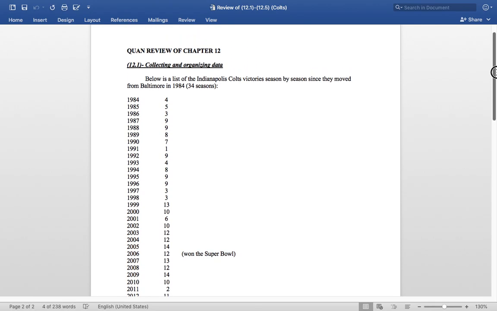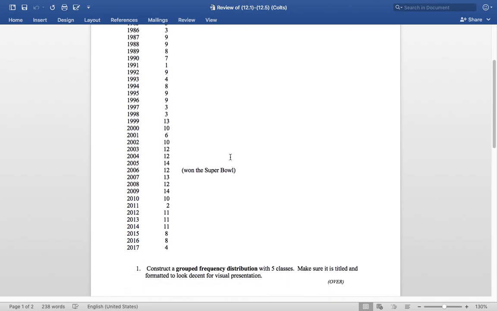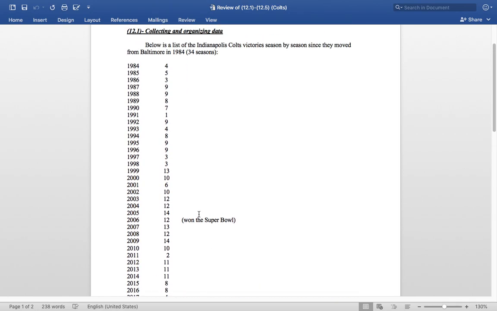It's the list of the Indianapolis Colts victories season by season since they moved from Baltimore in 1984. Did you know that about the Colts? That they have not always been in Indy. They used to be the Baltimore Colts. So 34 seasons. Well, actually, I forgot to update it. I didn't put last year's win total, so that's okay. We'll just go with that.